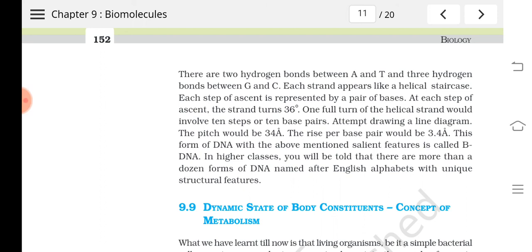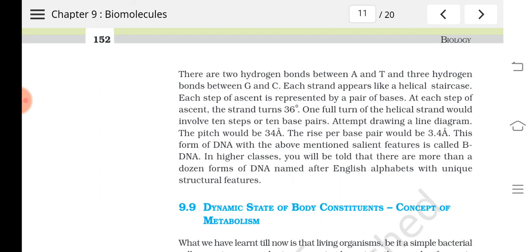Two adjacent steps means one step is represented by a nitrogen base pair, AT or CG, and between them there is a 36 degree turn. And for one full turn of the helical strand, you can see that 10 base pairs will be there.